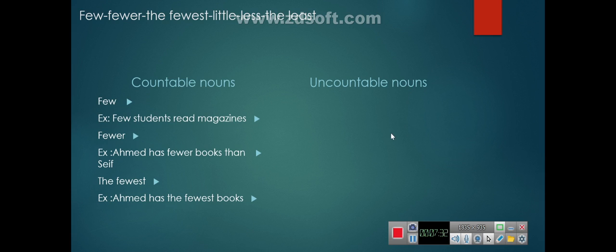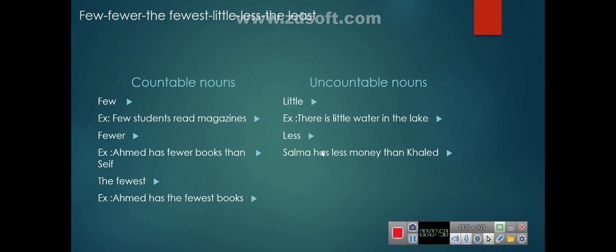For uncountable nouns, we will use what? Very good. Little. Let's look at this example. There is little water in the cake. In comparison, less. Salma has less money than Khalid. In comparison, the least. Look at this example. Mona has the least money.